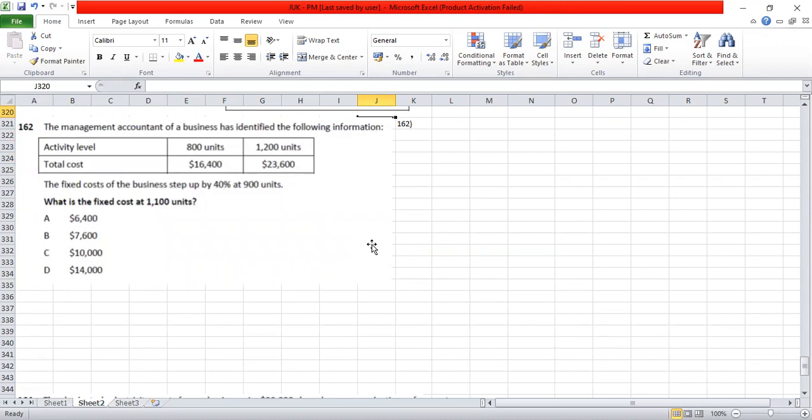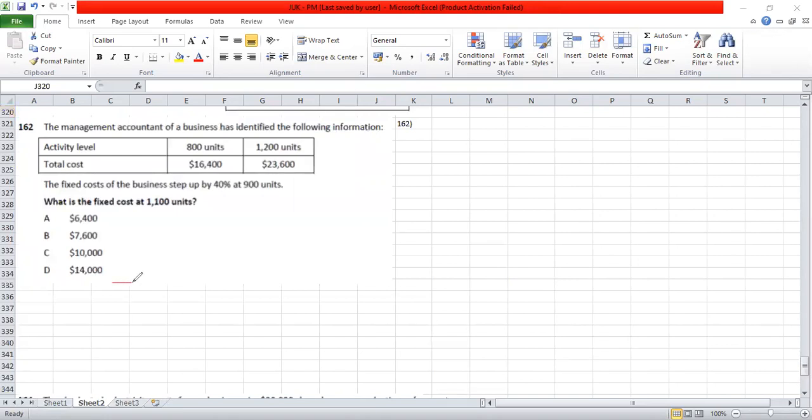Question number 162 says that the management accountant of a business has identified the following information. We have the activity level, the total cost, and then the fixed cost of the business set up by 40% at 900 units. What is the fixed cost at 1,100 units? See, the fixed cost remains same until it reaches the maximum capacity.